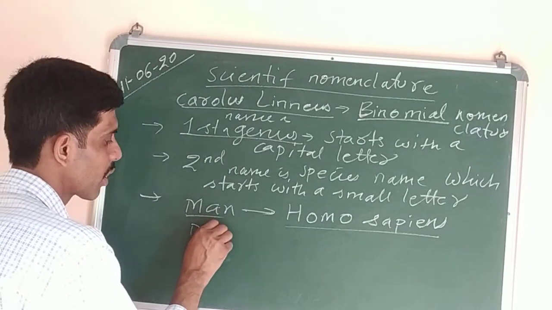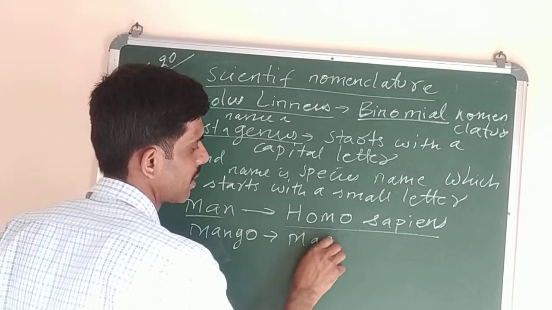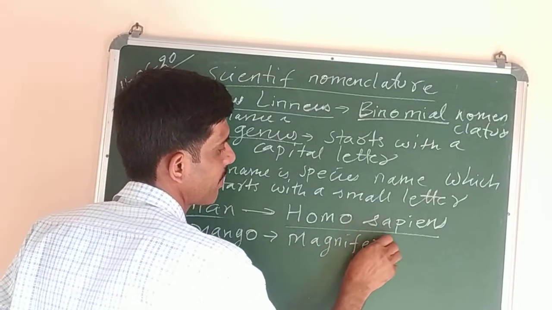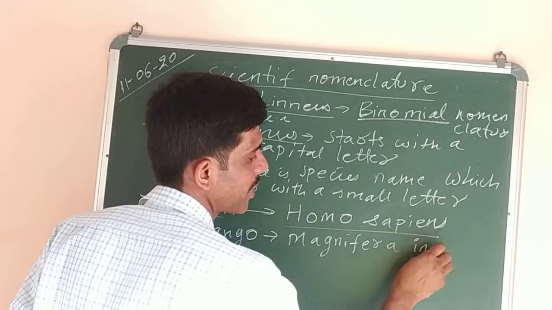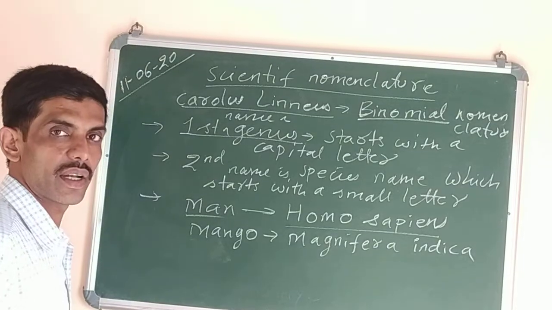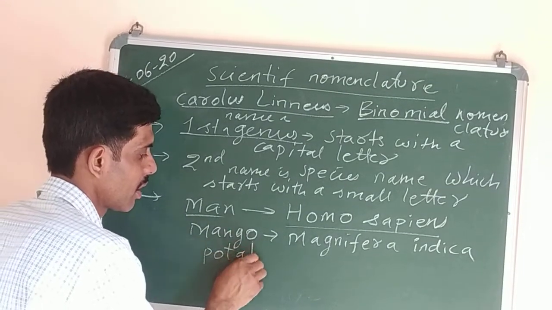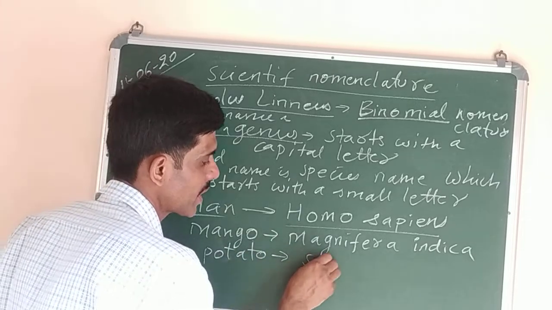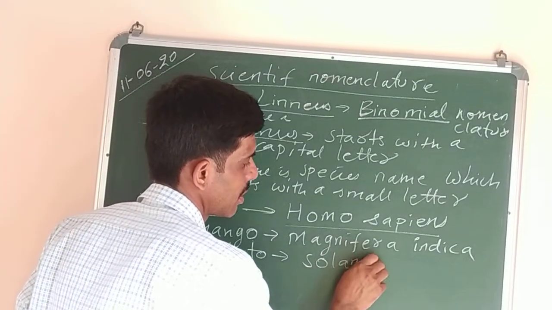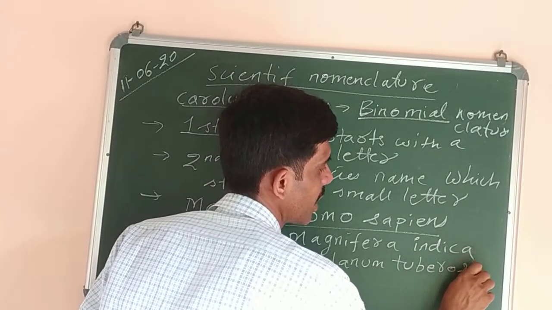Second, I will write mango. The scientific name is Mangifera indica. I small, I am writing, okay? Indica. Now next, potato: Solanum, S capital, tuberosum, Solanum tuberosum.